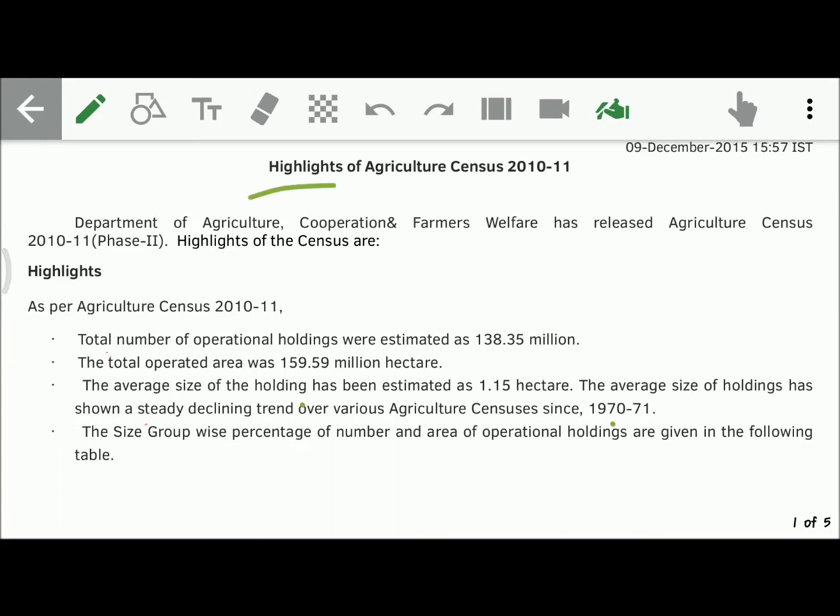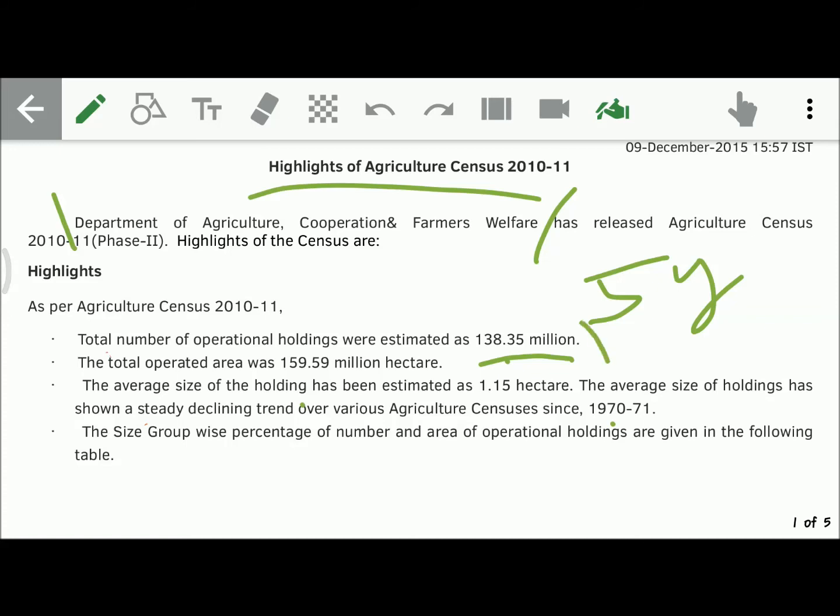Friends, let's come to the highlights of agriculture census 2010 and 11. The first foremost thing you have to remember is the Department of Agriculture, Cooperation and Farmers Welfare is responsible for conducting the agriculture census in India every 5 years, right? And coming to the highlights, the total number of operational holdings are estimated to be 138.35 million. Remember this, friends, it's important. It is not million hectares, it is million. That means 138.35 million pieces of land are available for agriculture.